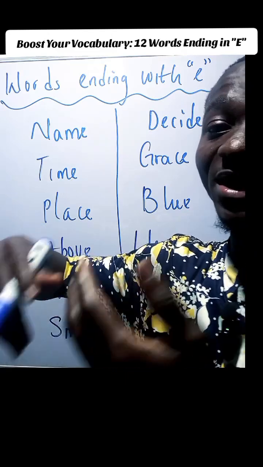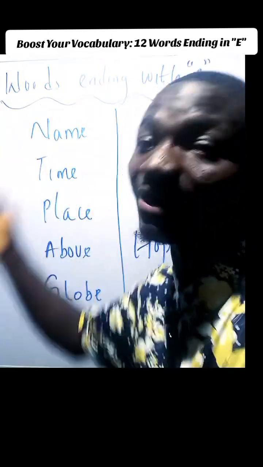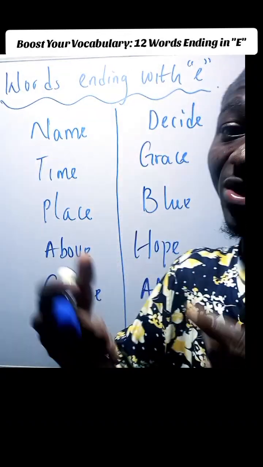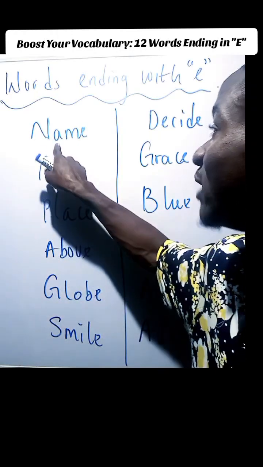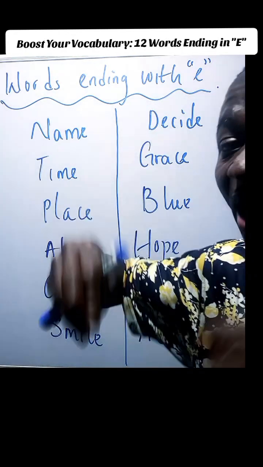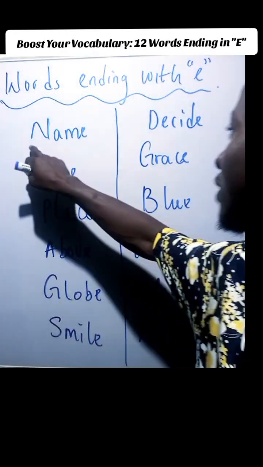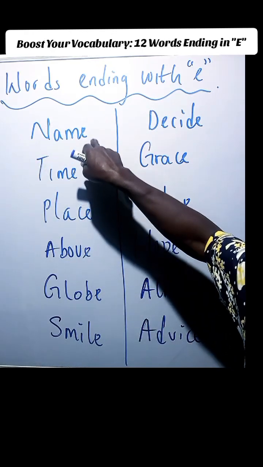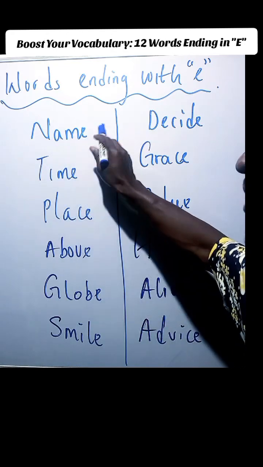Because people have been confused about whether to use one sound or the other whenever they are pronouncing. So for you to know the right one, whenever it ends with E, just know that you are going to use the letter sound, where you call it as the letter. Therefore, this one is going to be called name because there is E here. You're going to use A, so this is name.